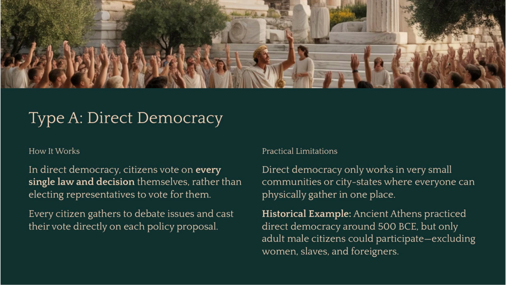The original form of democracy, which you can see in ancient Athens, was direct democracy. This meant that every eligible citizen voted on every single law and decision. Imagine if everyone in your town had to show up to a meeting every night to vote on every street repair, every new tax, and every school rule. For a small city-state, it worked. But for a huge country like the United States with hundreds of millions of people, it would be impossible to manage.